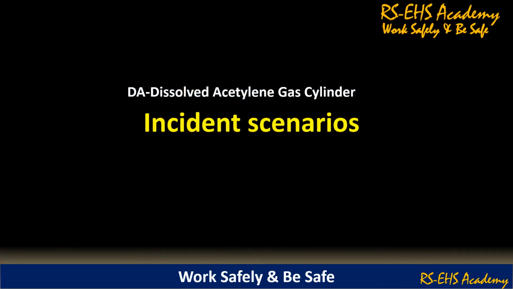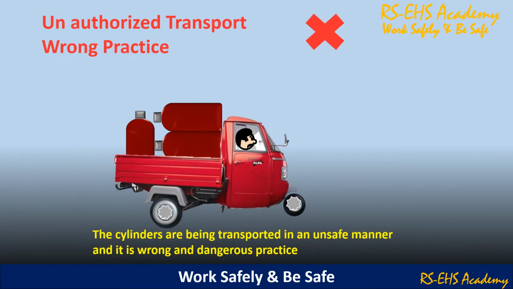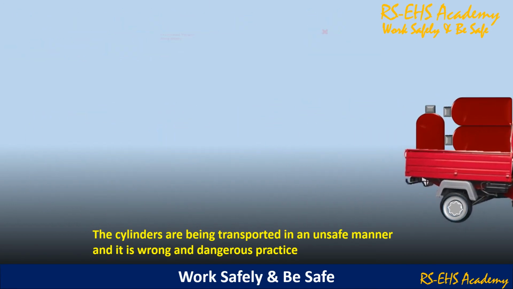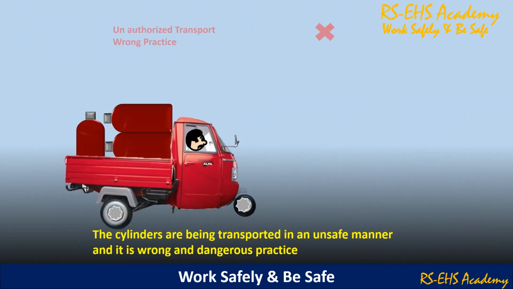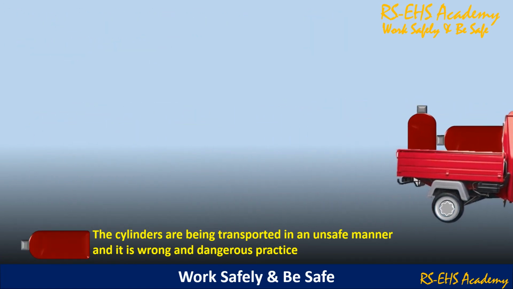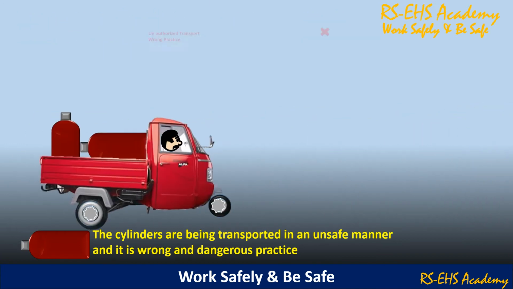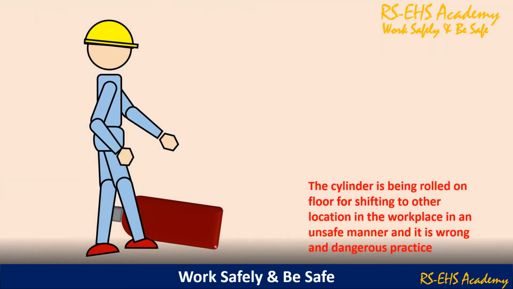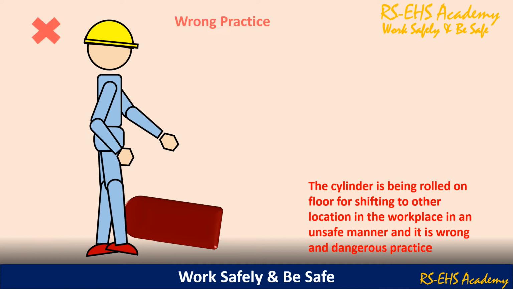Let us see the dissolved acetylene gas cylinder incident scenarios. The cylinders are being transported in an unsafe manner and it is a wrong and dangerous practice. One cylinder fell from the vehicle during transportation. The fallen cylinder might have received a dent on its body, causing a potential weak point. The cylinder is being rolled on the floor for shifting to another location in the workplace in an unsafe manner and it is a wrong and dangerous practice.